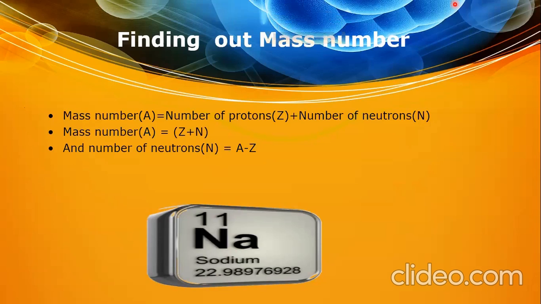Z is denoted with atomic number. A is denoted for mass number. N, capital N, is for neutrons. Bilal, do you understand this? Bilal, now you will tell me, for sodium, how many neutrons are there in sodium? Beta, quickly let me know.